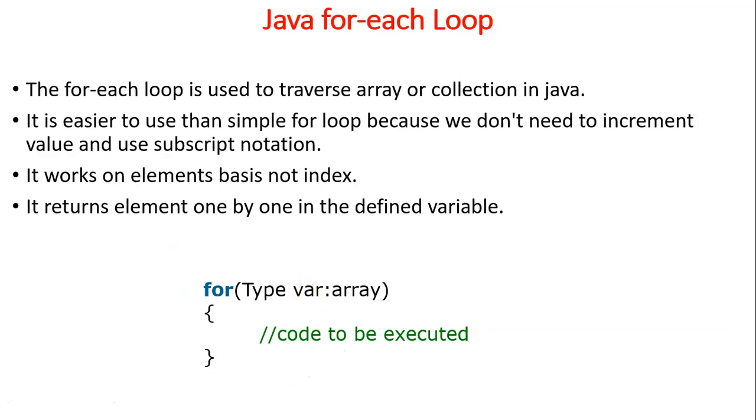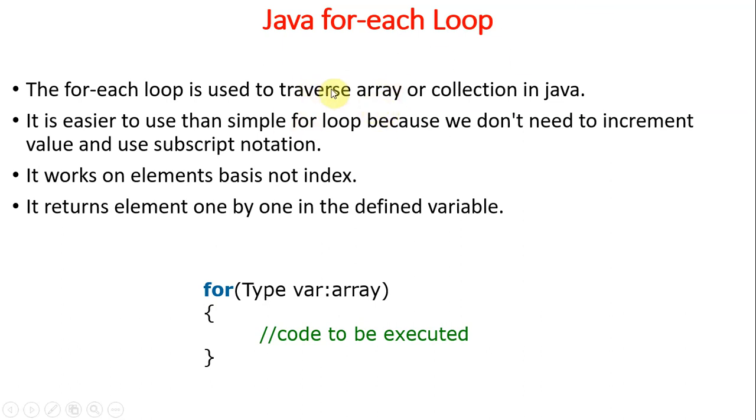So the Java for each loop. It may be new for you. For each is used to traverse an array or collections in Java. You may not know about collections, I think, but you know about arrays. An array is nothing but a set of elements of similar type, right? So to traverse element by element in an array, whether it is an integer, float, or character, whatever, we can go with the for each loop based on the element. In general, array elements are stored based on the index, right?